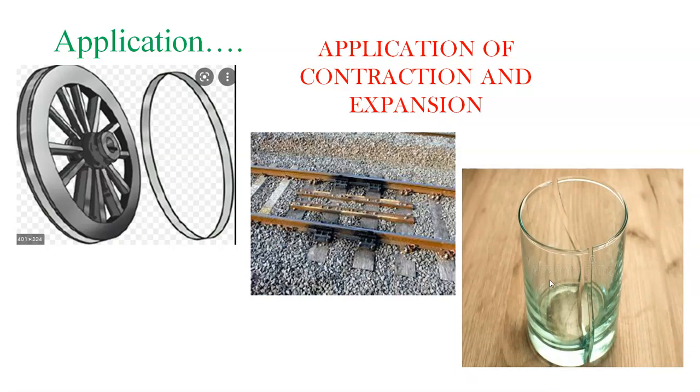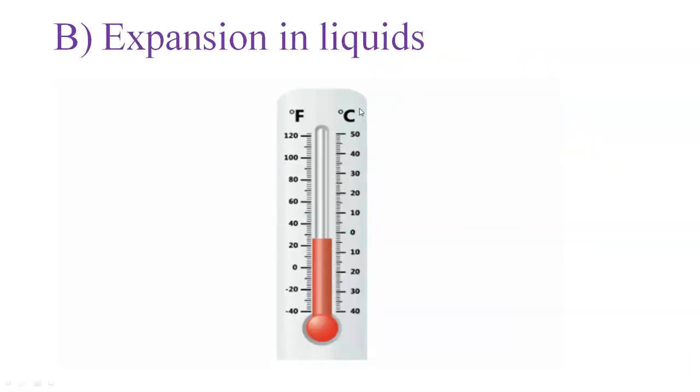Next one here, the glass. When you break this glass, obviously it can't be joined later. And here, expansion in liquids. This is the clinical thermometer, used for measuring the body temperature. This is called the bulb of the thermometer. It contains liquid mercury which is in red color, as you can see in the video, right? This liquid expands on heating. Here we are not heating, but when the body temperature is high, this mercury level will start to rise and it will stop at a certain point, showing the particular temperature of that body.